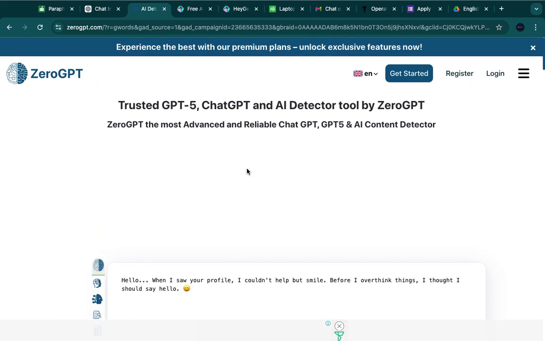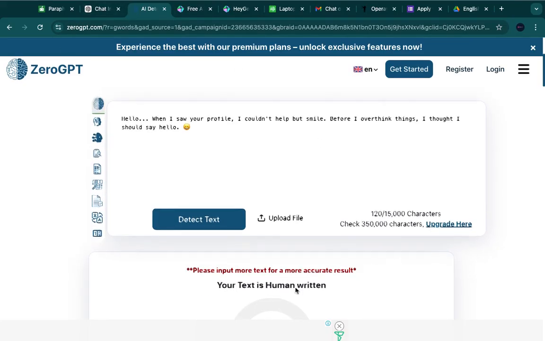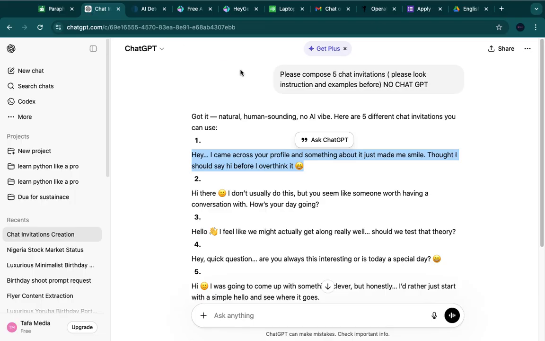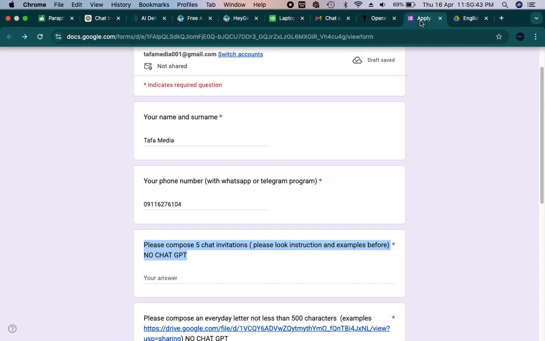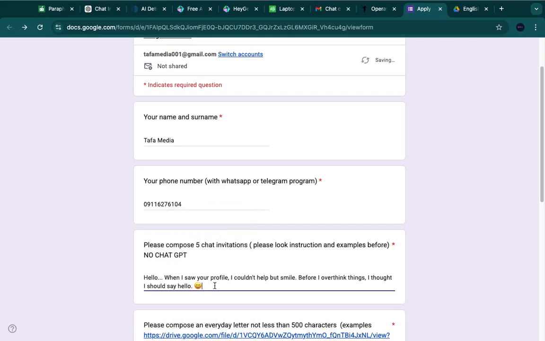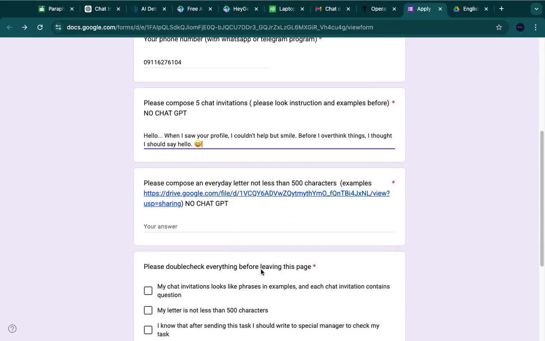So that is just a quick one. Since it has detected that it is 100% human, that's 0% AI GPT. Your text is human written. Can you see it here, boldly written? Your text is human written, whereas I use ChatGPT to write it. So now let me go back to my this thing. I'm going to paste it here. Paste. Can you see now? So thank you for that.